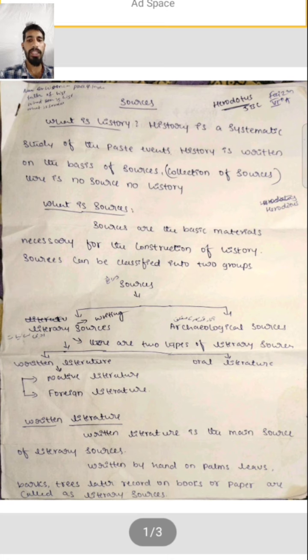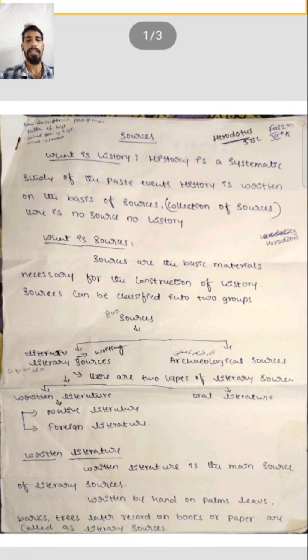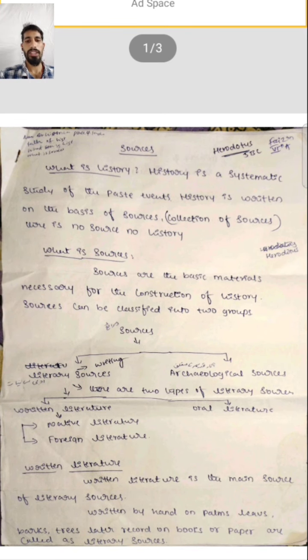The sources are classified into two groups. The first one is literary sources and the second one is archaeological sources. What is the meaning of literary? Literary means written, जो लिखना होता है. What we write by hand is called literary sources. Now we will study the literary sources.